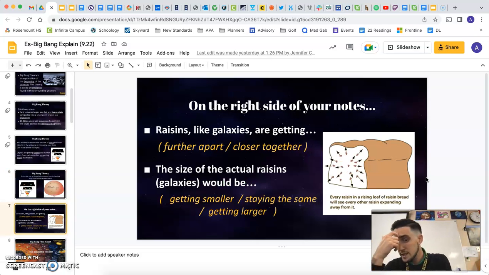Okay, let's jump over to the right side of your notes. There's 2 questions I need you to circle here. So based on what we just talked about, raisins, like galaxies, are getting farther apart, closer together, and then the size of the actual raisins would be getting smaller, staying the same, getting larger. So you can do those 2 circles over on the right side.